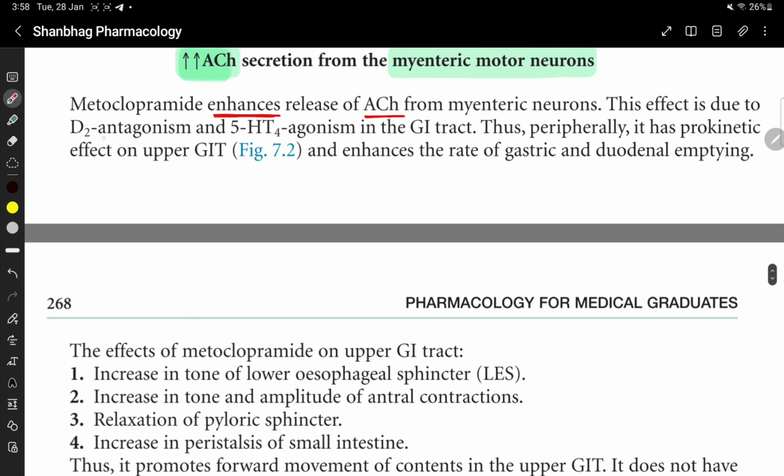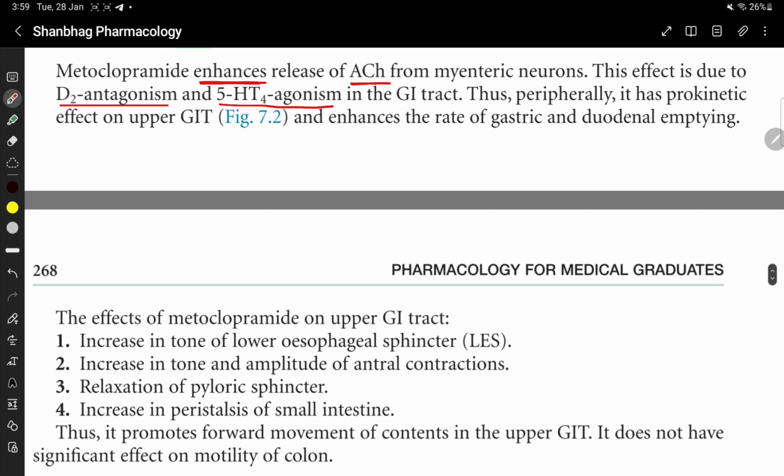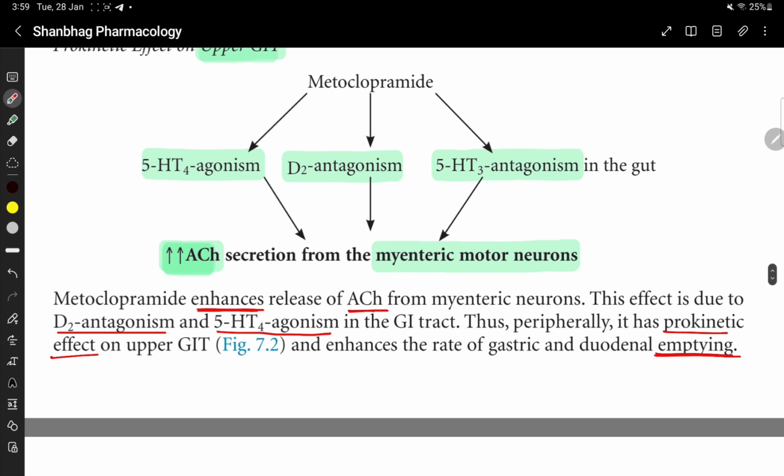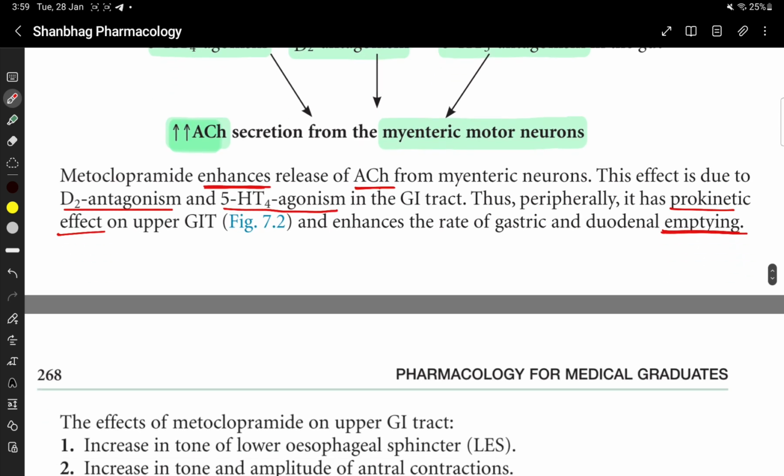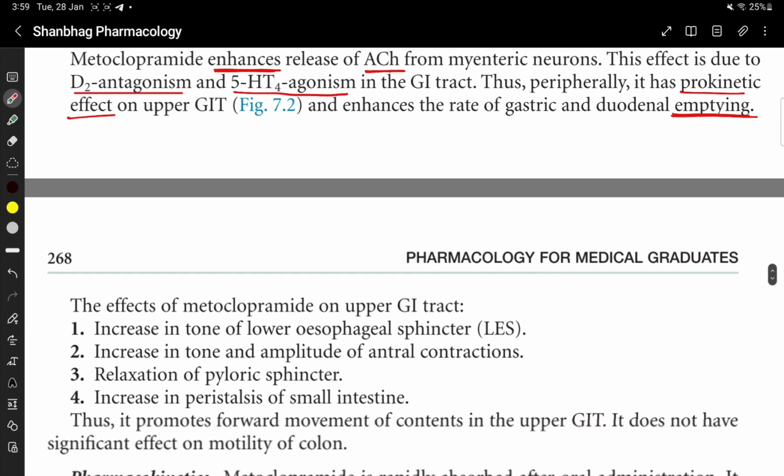This effect is due to D2 antagonism and 5-HT4 agonism in the GIT. Thus, peripherally, it has a prokinetic effect on the upper GIT and enhances the rate of gastric and duodenal emptying. So in the upper GIT it is a D2 antagonist and 5-HT4 agonist, due to which acetylcholine secretion increases from the myenteric motor neuron, and thus it has a prokinetic effect. Okay, it will enhance gastric emptying and regulate the coordinated movement of the GI.